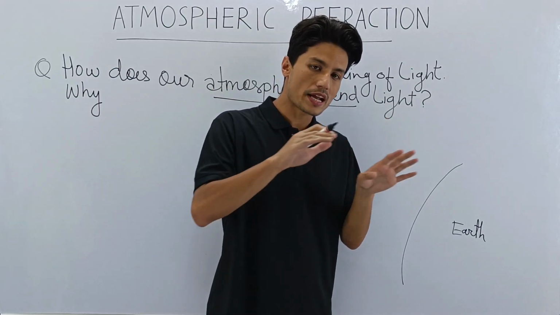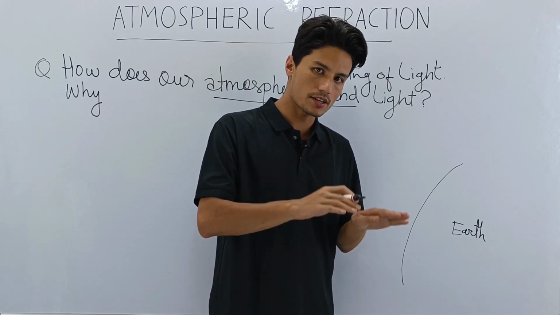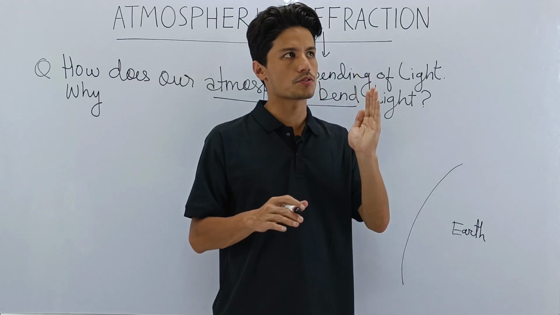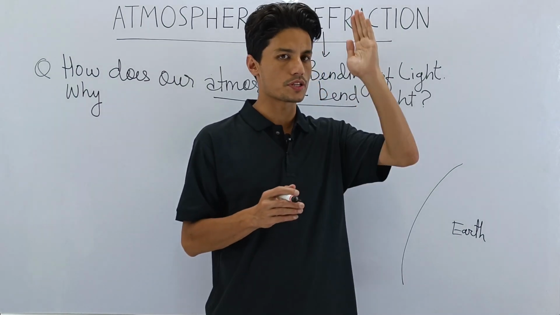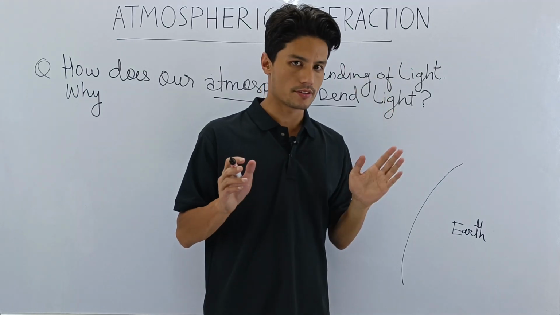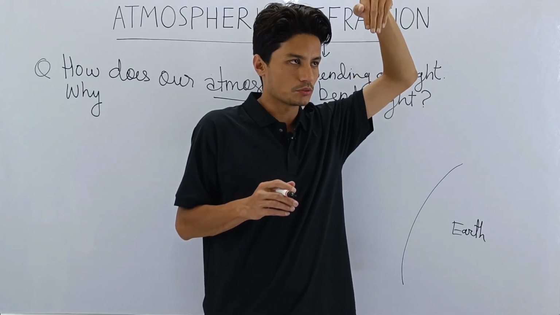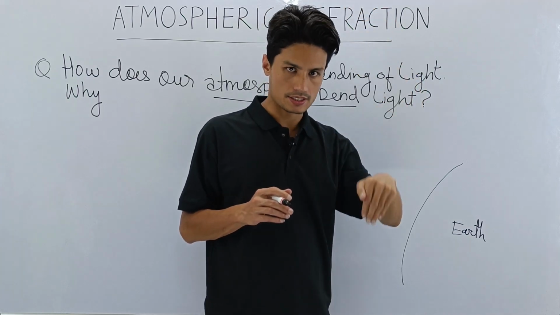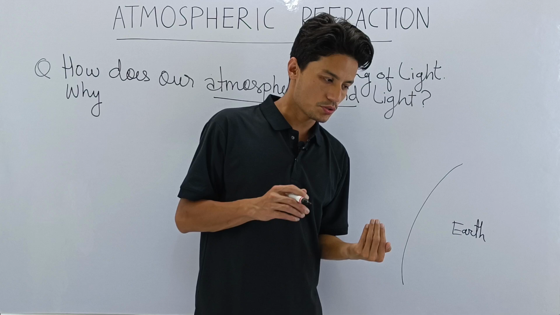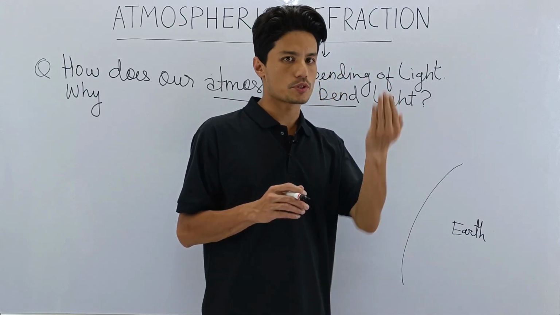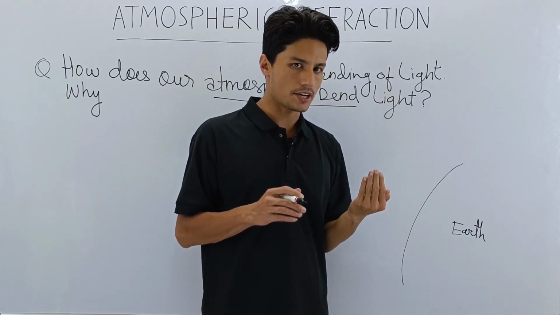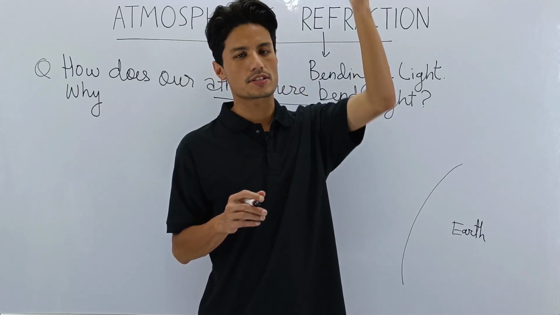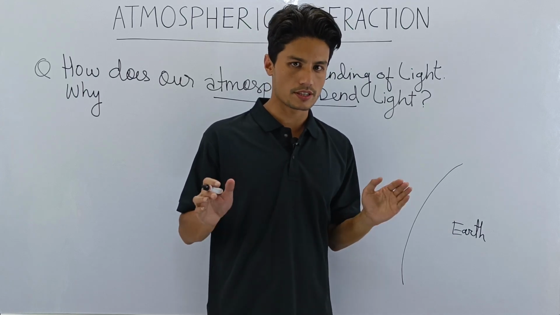That means there are more air particles near the ground, and the density of air keeps on decreasing as you go higher and higher, and finally you reach space, and space has got no air. As you enter from space down to Earth, the density of air keeps on increasing. But as you exit from Earth, as you escape to space, what happens? As the rocket goes higher and higher leaving Earth, the density of air keeps on decreasing, and finally it reaches the outer space. I hope this is clear.